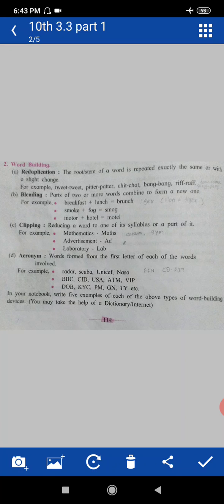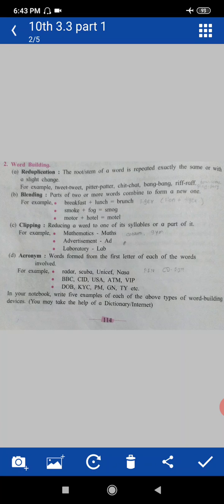That means there are given the shortened forms of the word or words. Okay. What is an acronym? Actually here, the first letters of each of the words involved, means shortened forms, are given.